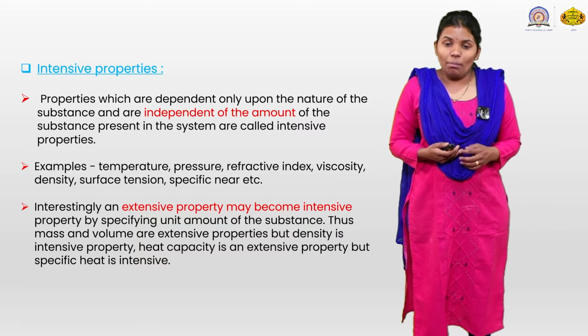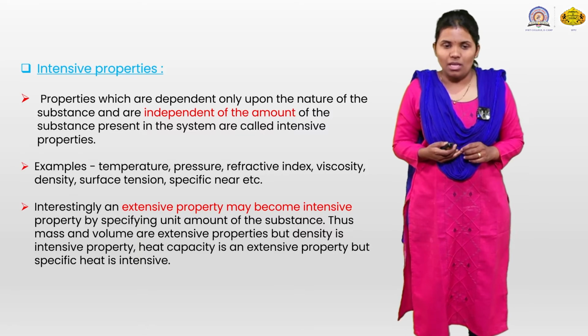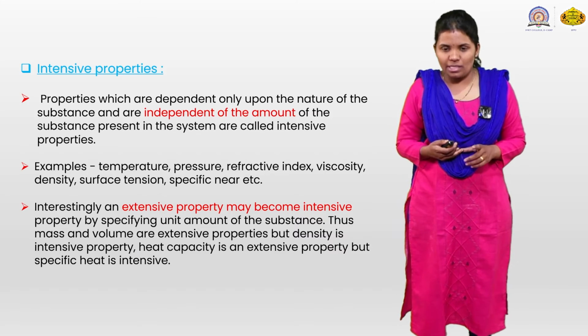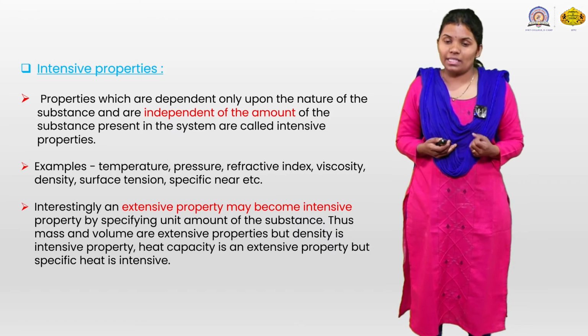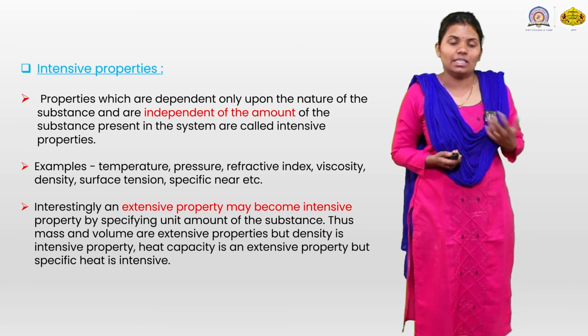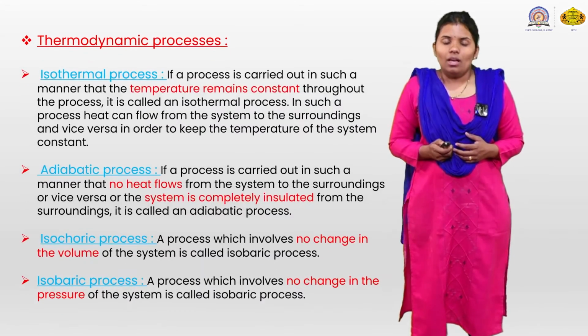Interestingly, an extensive property may become an intensive property by specifying unit amount of the substance. Thus mass and volume are extensive, but density is an intensive property. Heat capacity is an extensive property, but specific heat is an intensive property.